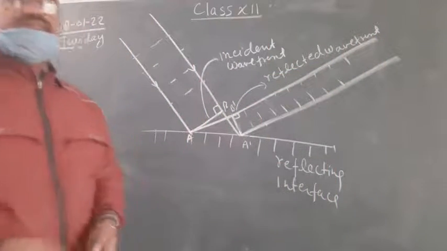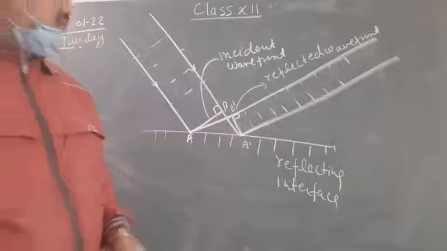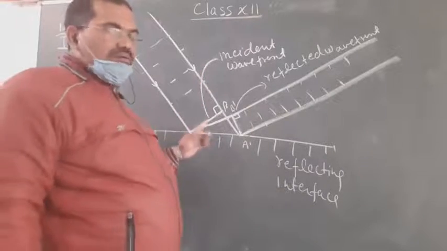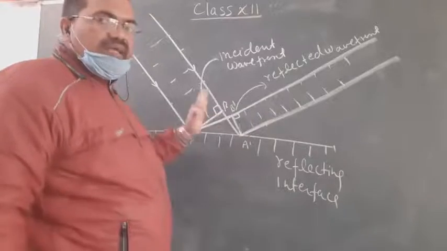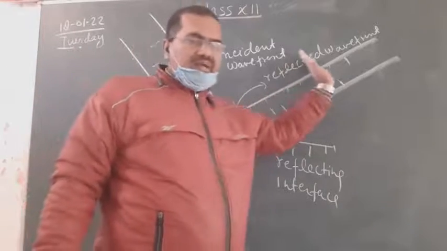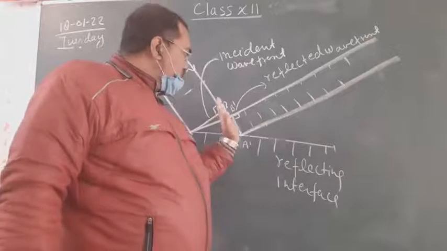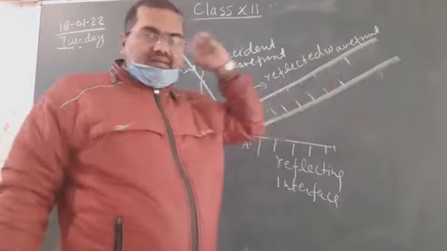Okay. The incident wavefront strikes the reflecting surface and bounces back in the same medium. So this is the reflected wavefront like that.